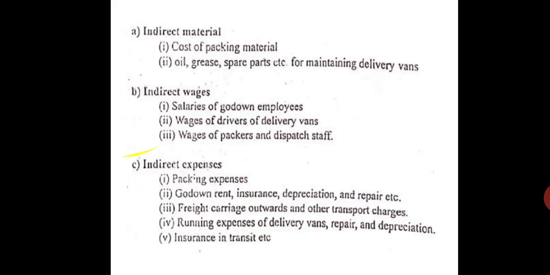And distribution overheads, so indirect costs incurred in relation to the execution of the sales order are known as the distribution overheads. So here also cost of indirect material, indirect wages and indirect expenses. So you can see a lot of packing materials. Packaging material is not free, that also you have to pay. Then your delivery vans are there, for that maintenance, oil, grease, spare parts. Then indirect wages means salaries of godowns. Godown means like warehouse,